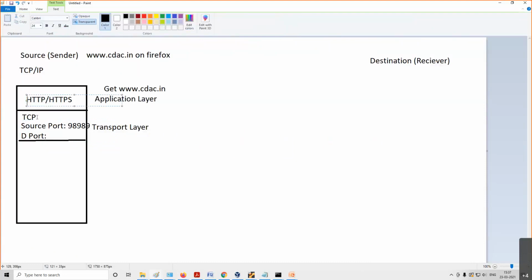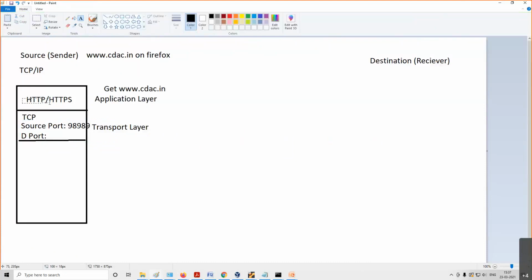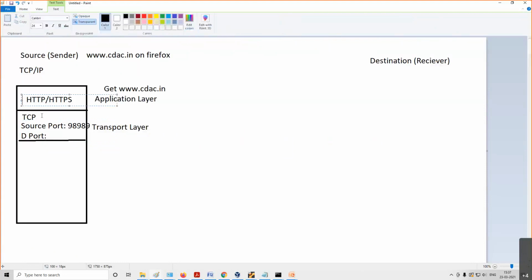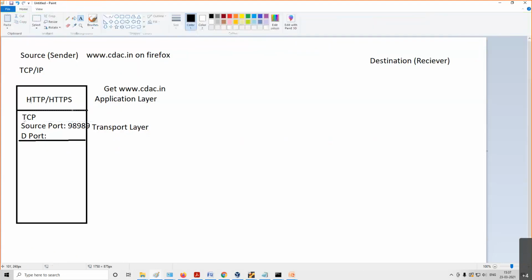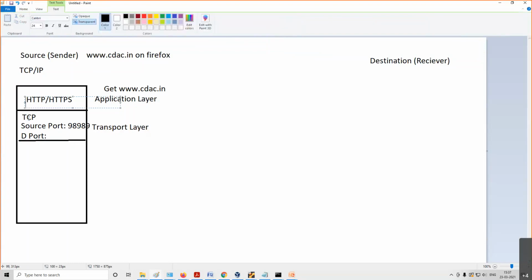Because the application knows that my data has to be delivered somehow, or I need to get that website somehow, so I always use TCP. HTTP always will use TCP, right?